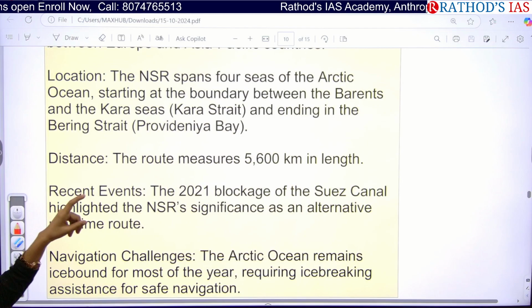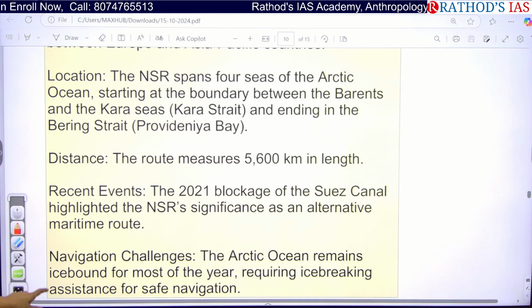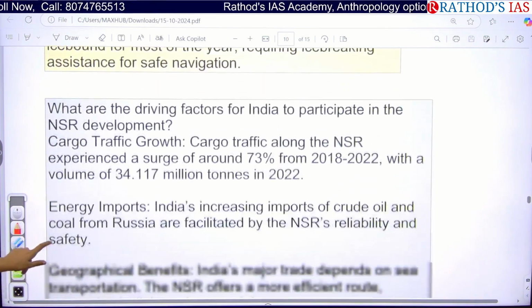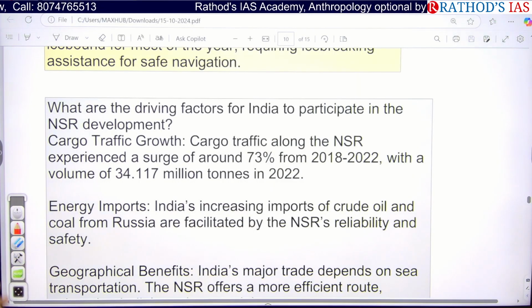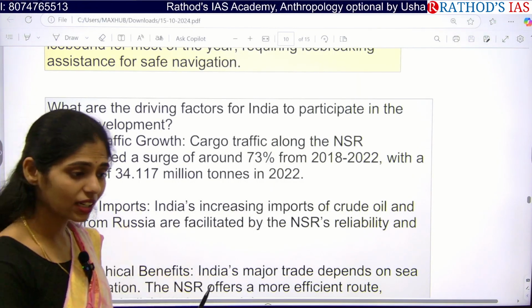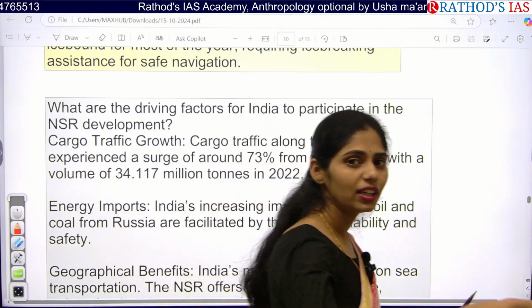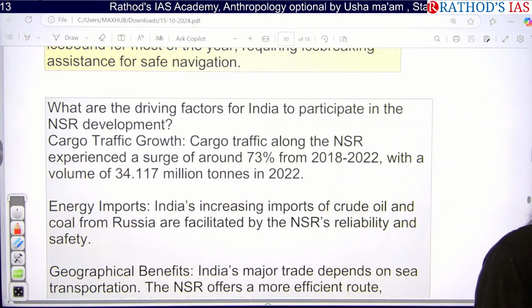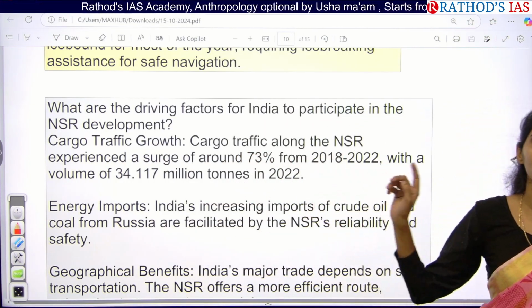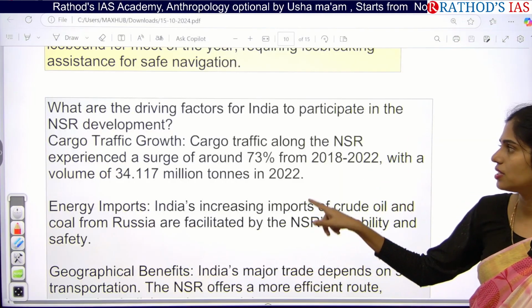And this route is around 5,600 kilometers in length. Actually, if you use this, we can decrease the traveling length from 16,000 to about 10,600 kilometers. So because of this, we can save time if we use this Northern Sea Route.